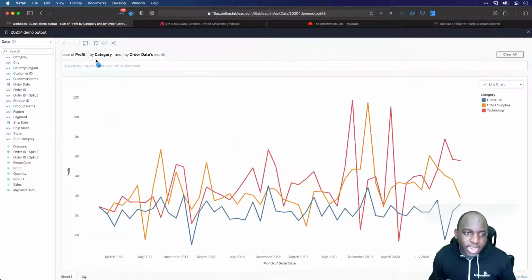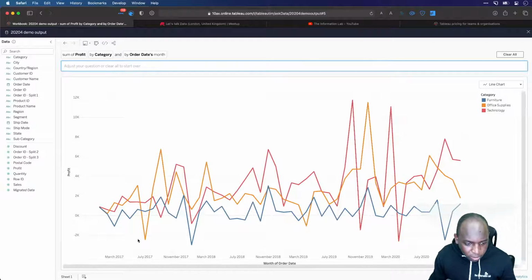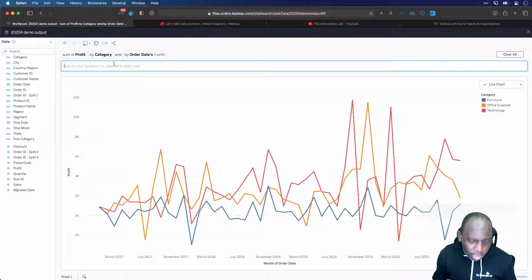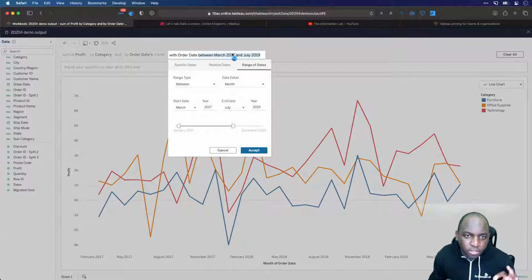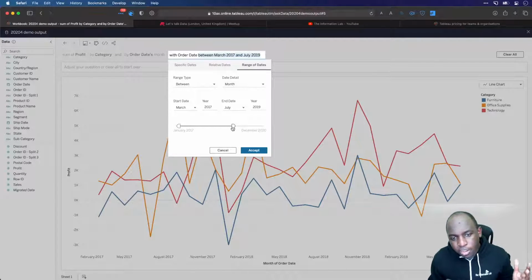So let me try that again and be a little bit more brutal. Let's say between July 2017 and March 2019. Okay, so between March 2017 and July 2019. Just hit enter. And yeah, it's pretty much filtered that quite nicely. But the nice thing here is that obviously if you do a date range, it's actually giving you this nice interface as well. So you can play around with this.